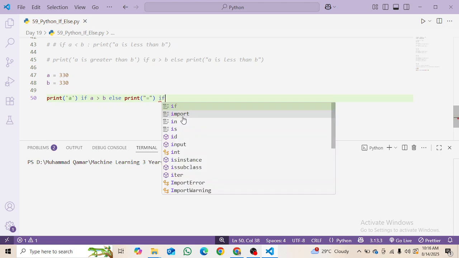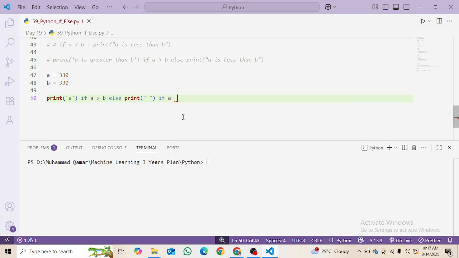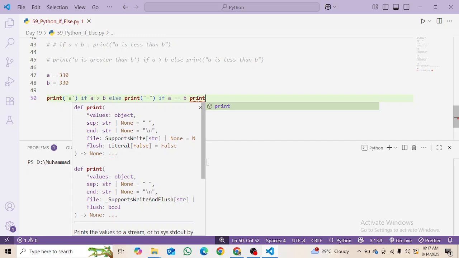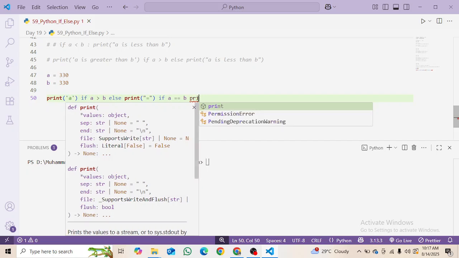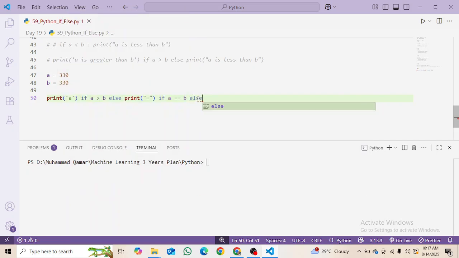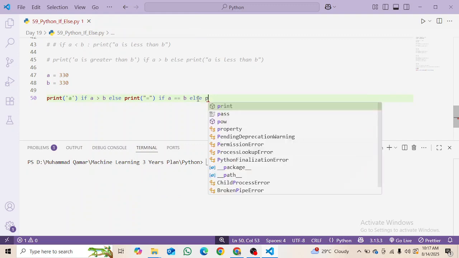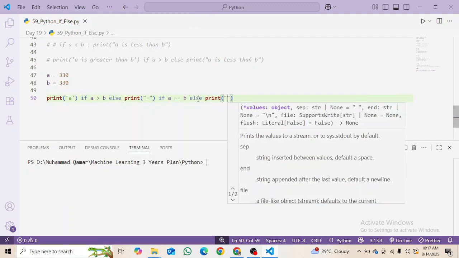Instead of this, we are going to use if a is equal to b. So we are saying print this if a is equal to b. Print what? Else print what?